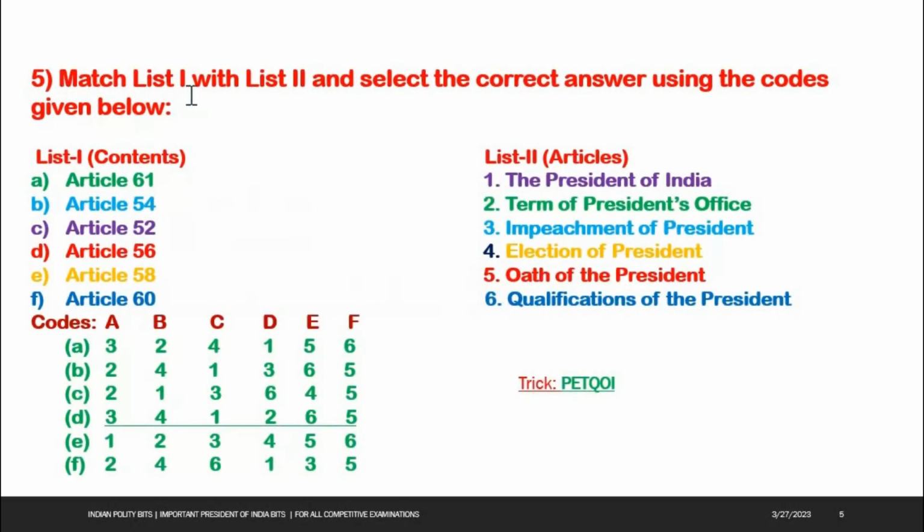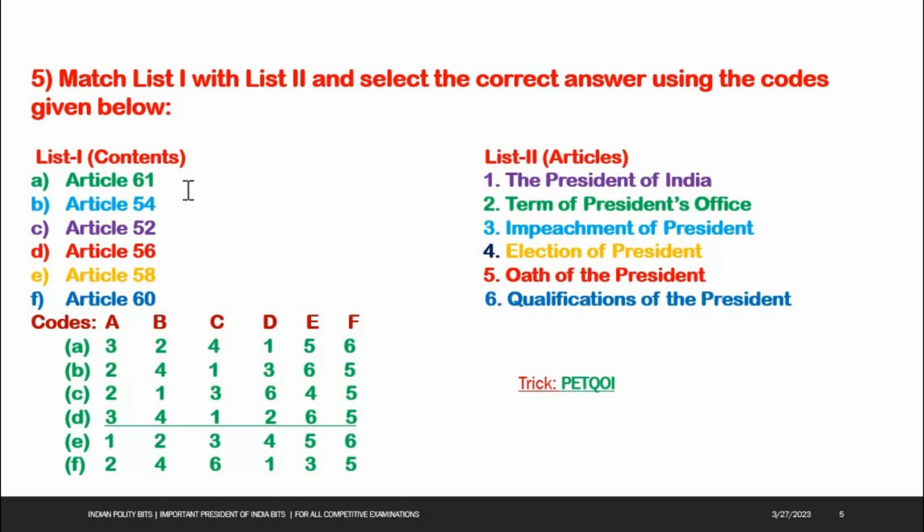Next one. Match list 1 with list 2 and select the correct answer using the codes given below. List 1 contains list 2 articles. See options here: A. Article 61, B. Article 54, C. Article 52, D. Article 56, E. Article 58, F. Article 60.